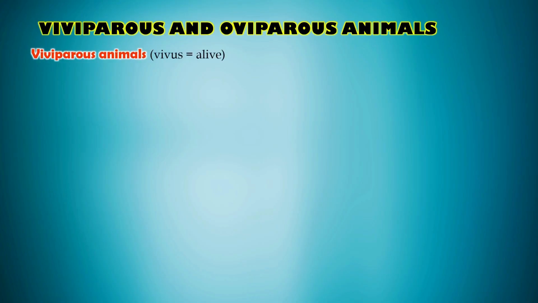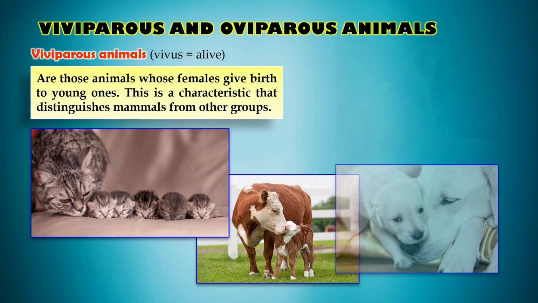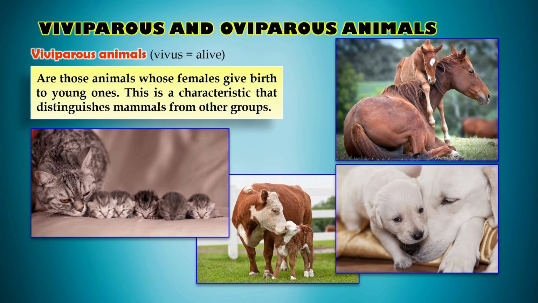Viviparous animals are those in which the female gives birth to young ones. The word viviparous comes from vivis, which means alive. In these animals, the baby develops inside the mother's body and is born alive instead of hatching from an egg. This is a special feature that makes mammals different from many other animal groups. Examples include horses, cats, cows, and dogs. All of these animals nourish their young ones inside the body and give birth to fully formed babies.